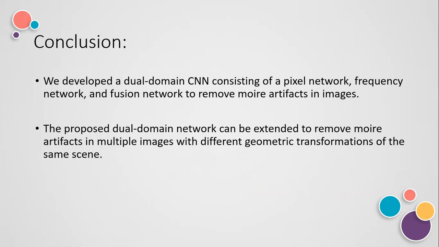In these three subnetworks, the pixel network converts the moire image directly into feature maps, and then it processes these features at different resolutions. Then the frequency network removes small artifacts in the frequency domain using DCT coefficients. Finally, the outputs from both these domains are taken as input by the fusion network, and we generate a moire-free image.